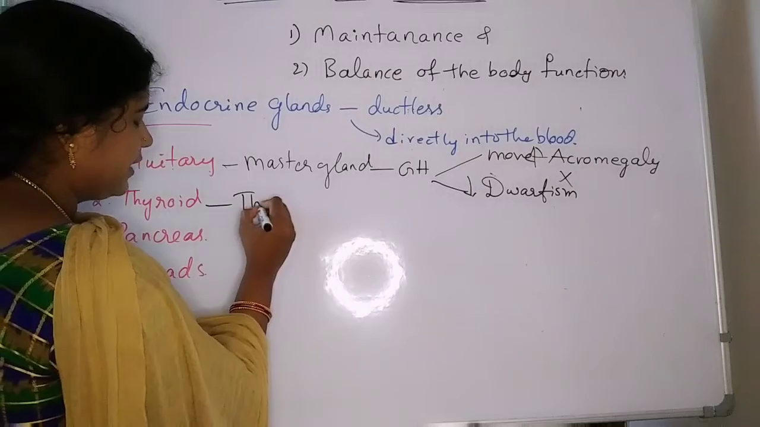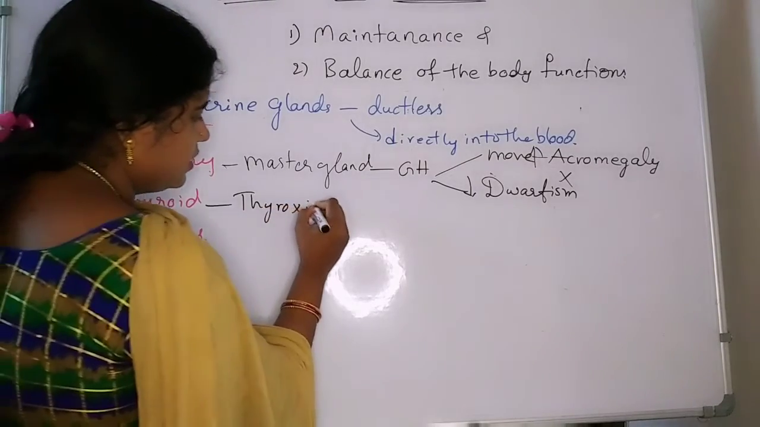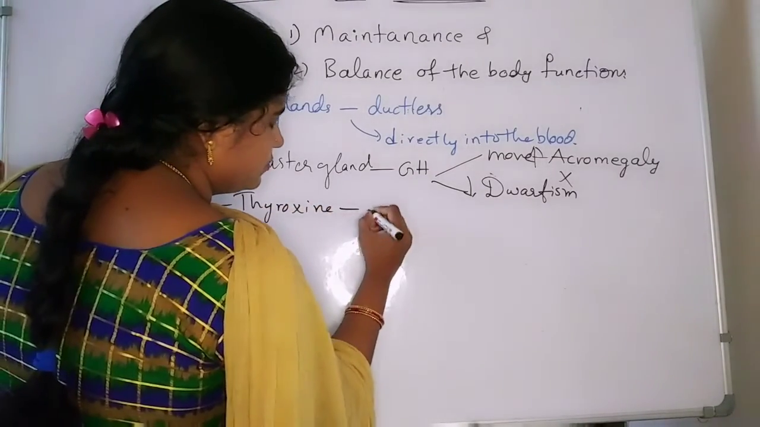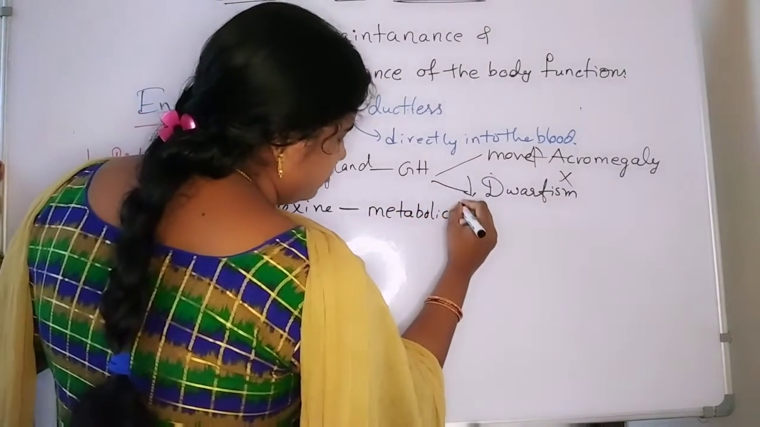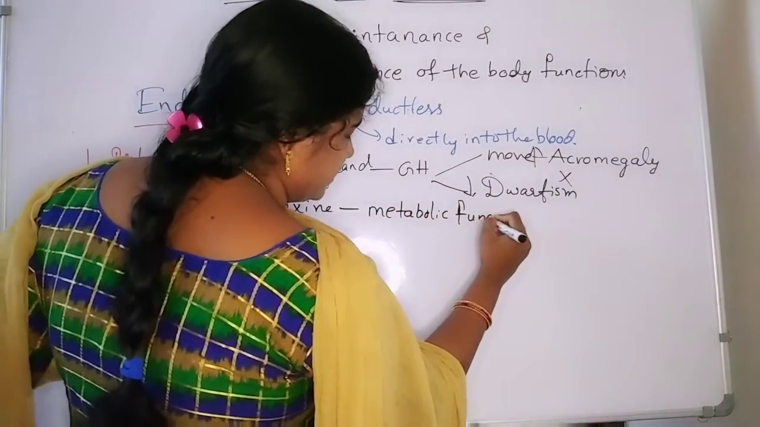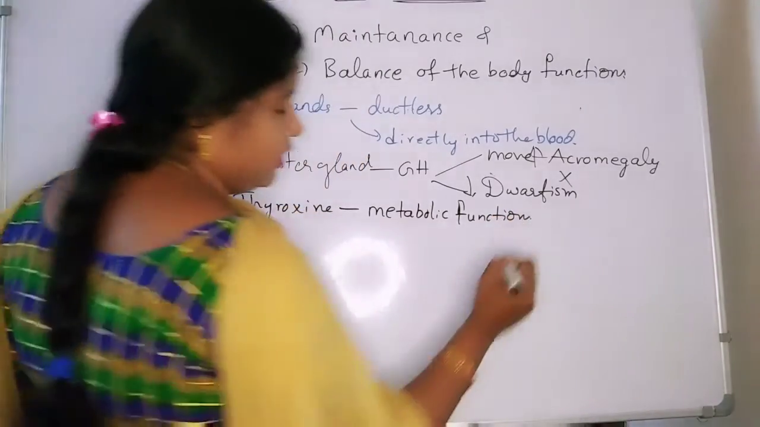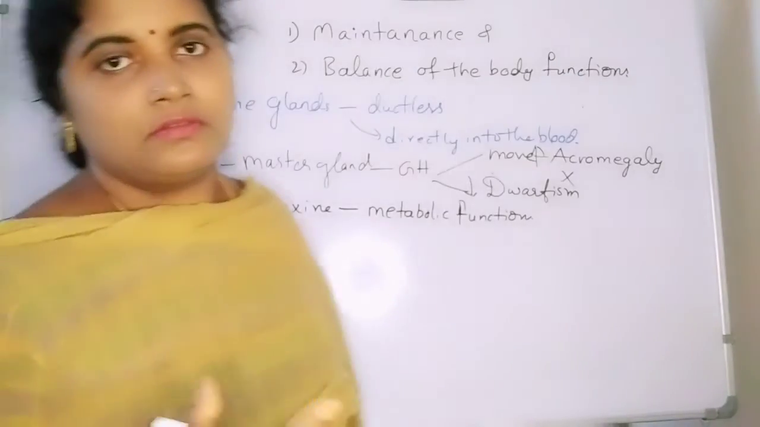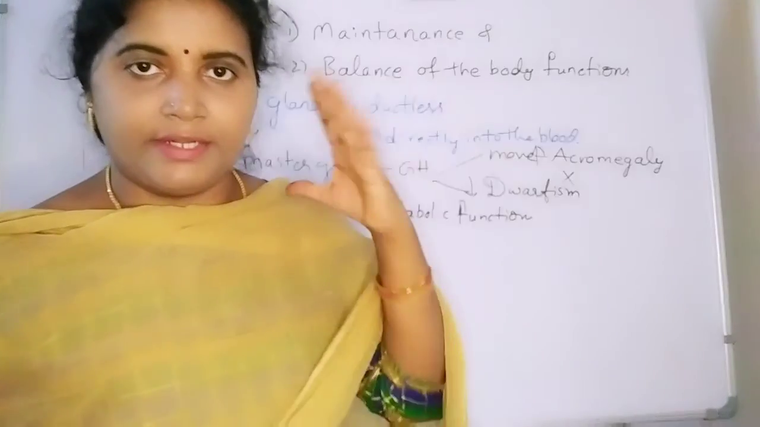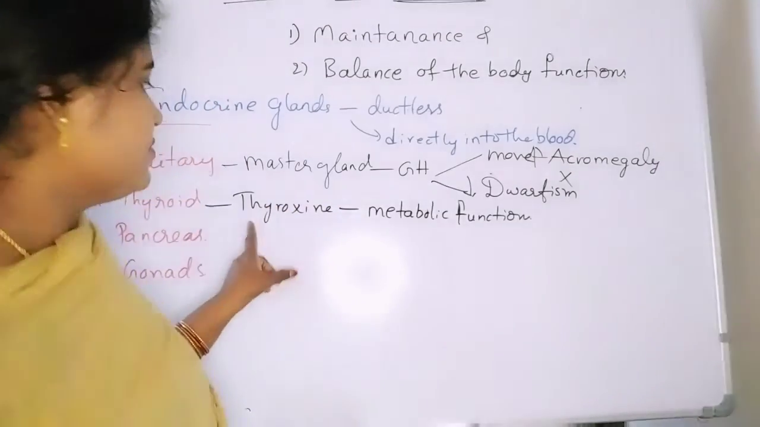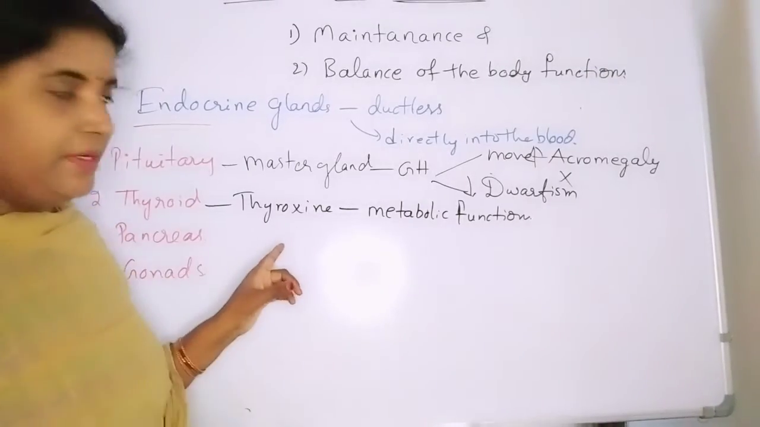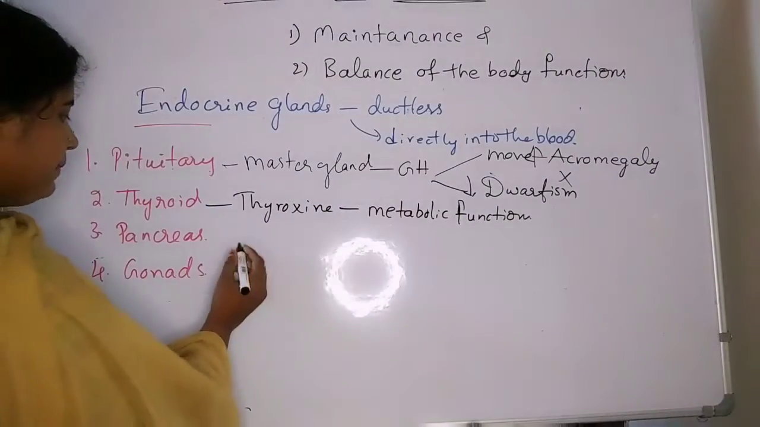Thyroid hormone is thyroxine, which is responsible to maintain the metabolic functions of the body. Metabolic functions like respiration, breathing, heartbeat, and also coordinated functions. So all these functions are going to be balanced or promoted by the thyroxine hormone.